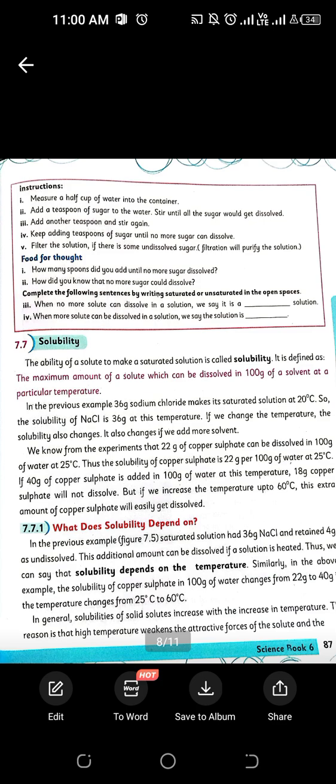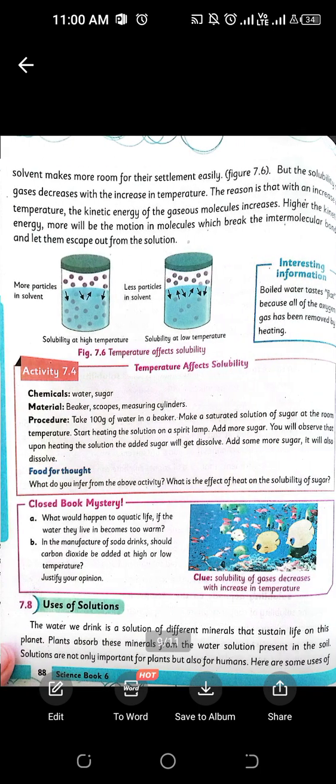They will get far away from each other, so automatically the capacity of that solution will become more and we can easily add 3 more tablespoons of sugar in it. So by providing temperature we can add more and more solute in the solution.